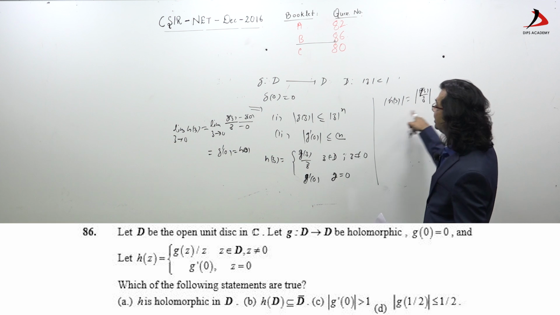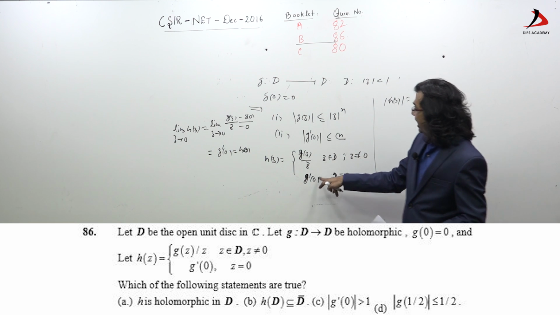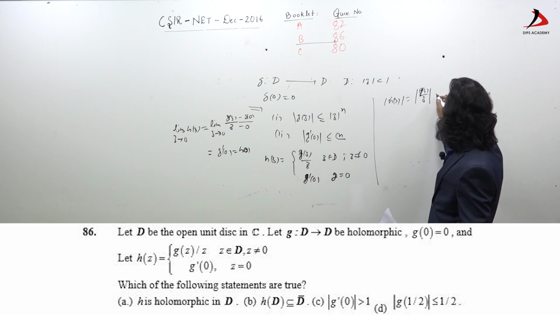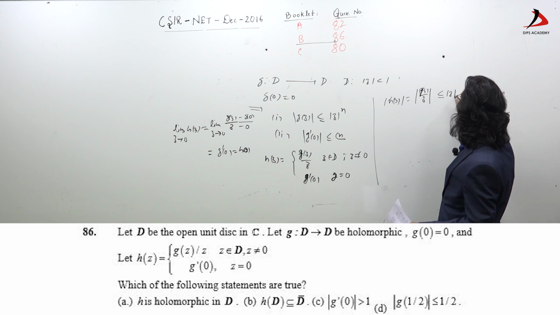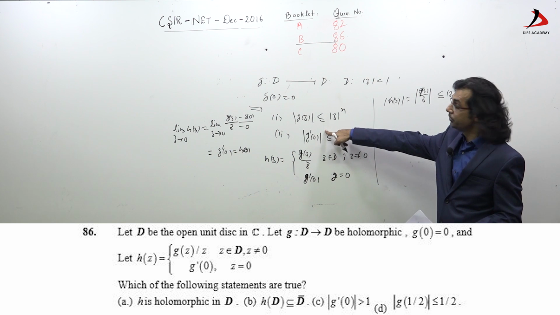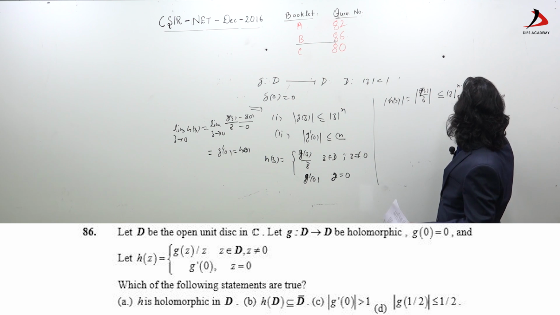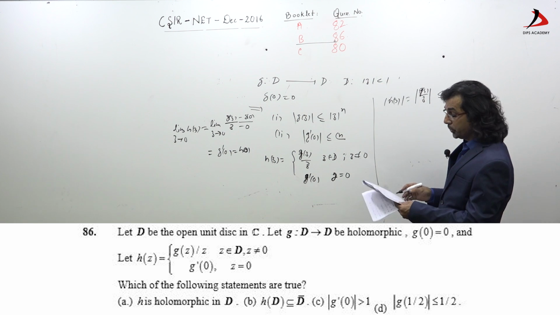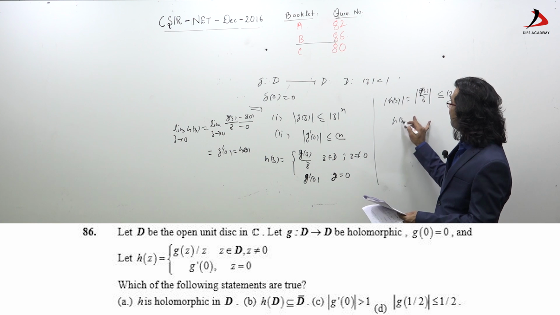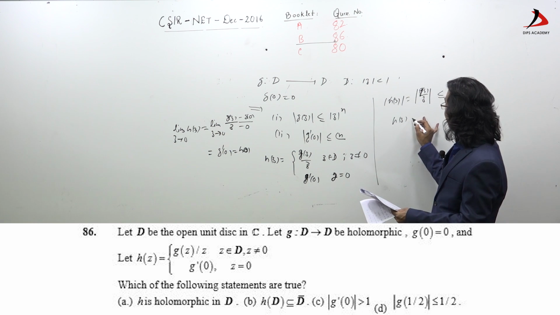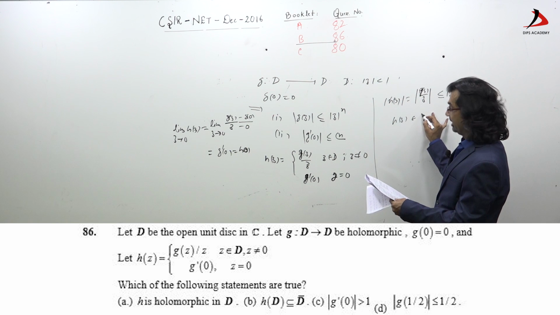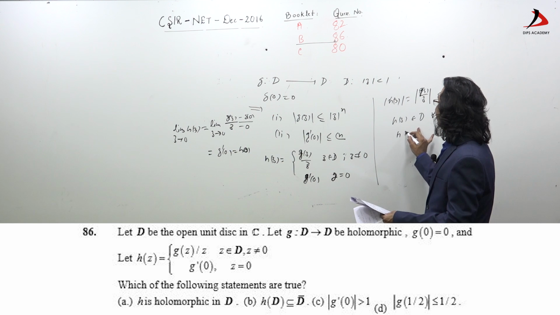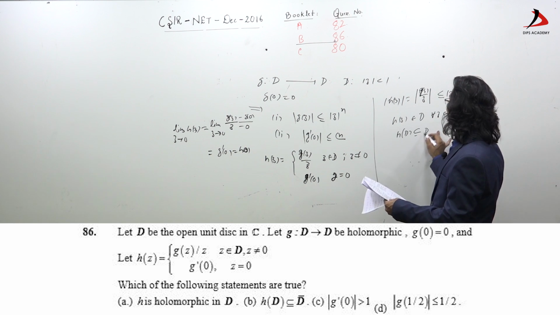Now for the second, see this: |h(z)| equals |g(z) upon z|. Even if I take n equal to 1, |g'(0)| is less than or equal to 1, and |g(z)| is less than or equal to |z|^n, so |h(z)| is less than or equal to |z|^(n-1). By the first result I can say this, and this implies less than or equal to 1 as |z| is less than 1. So h(z) belongs to the closed disk for all z belonging to D, hence h(D) is contained in D closure.